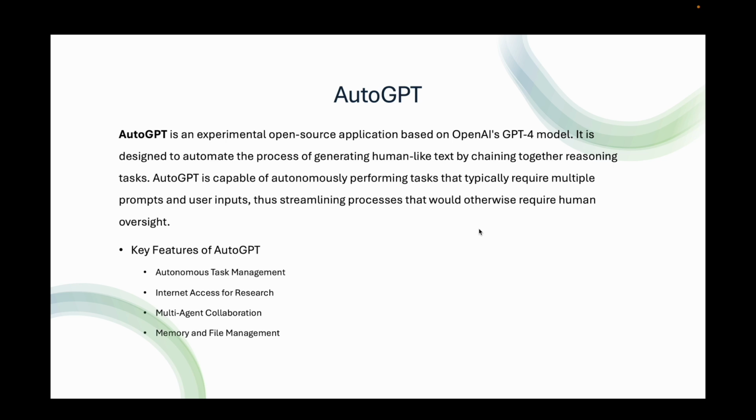AutoGPT can create, read, and modify files autonomously, making it suitable for tasks that involve managing large datasets of information or gathering code and documents. Plugins and API integration. AutoGPT can integrate with various APIs and plugins to extend its functionality, such as automating tasks related to e-commerce, marketing, or project management.